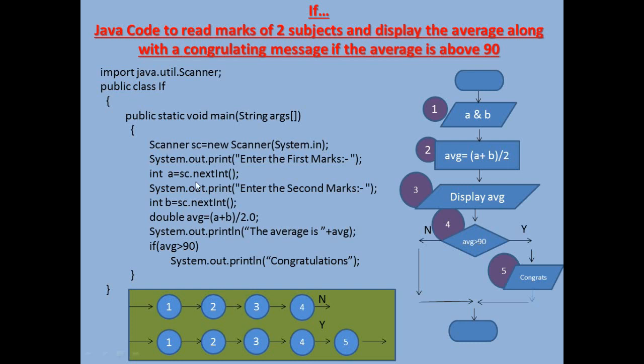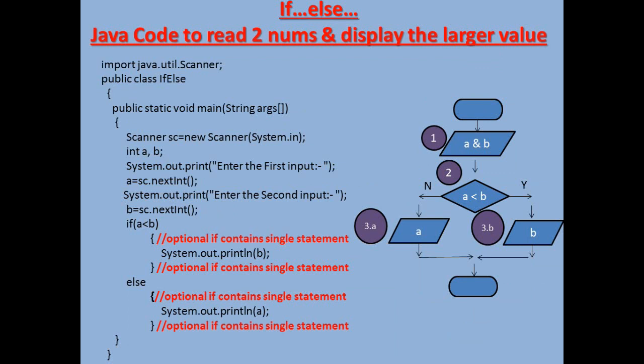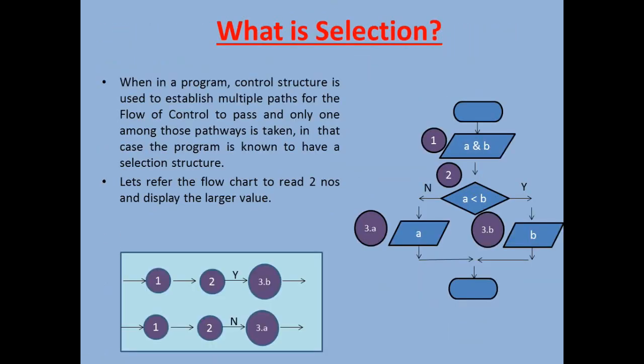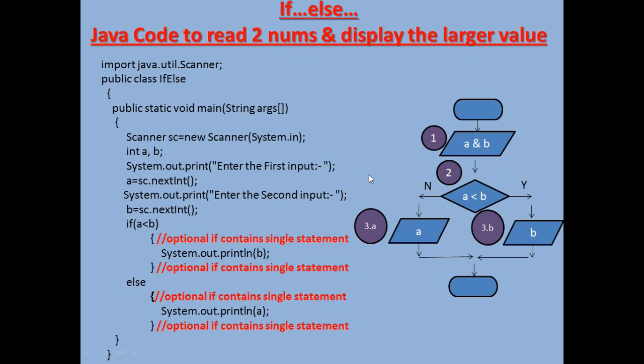Now I'm taking you to the next slide where we can see a sample program implementing if and else. In this program, we are going to read two numbers and display the larger value. This is the same program which I took while we were discussing the basic structure of selection. If I remind you, A and B we have taken, we printed whichever was the larger value.